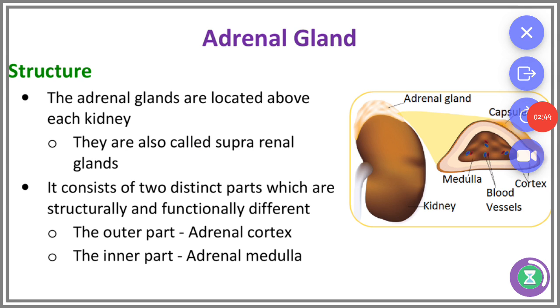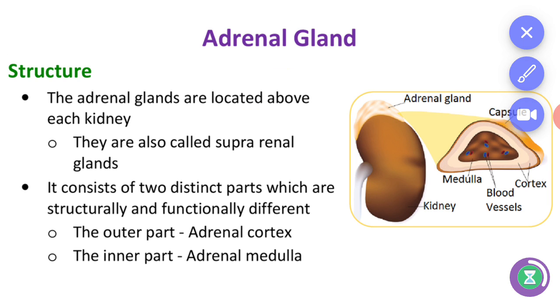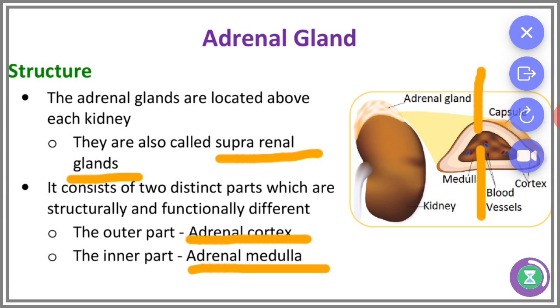And the next gland is the adrenal gland. The adrenal glands are located above each kidney, that is, on top of the kidney. The gland above the kidney is the adrenal gland. It is also called the suprarenal gland. It consists of two distinct parts which are structurally and functionally different. The outer part is the adrenal cortex and the inner part is the adrenal medulla. This is the outer part, the cortex, and this is the inner part, the adrenal medulla.